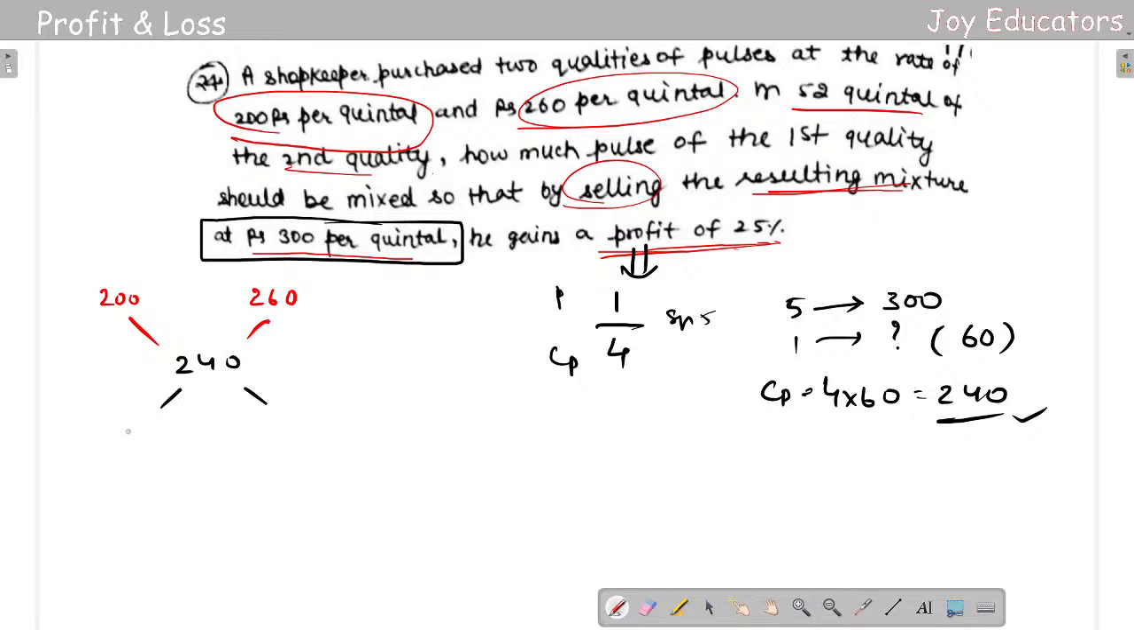Okay, 260 minus 240 is 20 and this is 40, so it's 1:2.